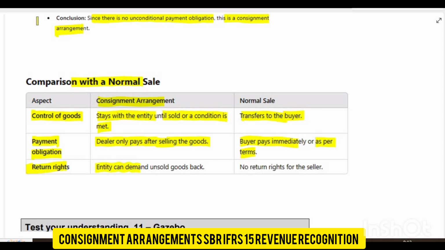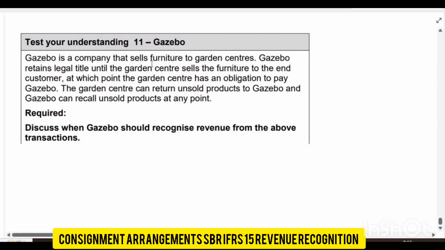Now, return rights. In the case of a consignment arrangement, the entity has the right to demand the unsold goods back, while in a normal sale, there are no return rights for the seller. Okay, so let's have a good example. Discuss whether G should recognize revenue from the above transaction.